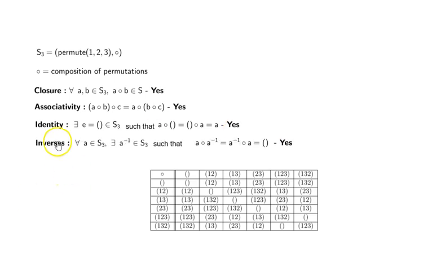What about inverses? For all A in S3, there exists an inverse in S3 such that when we compose them together, we get the identity element. So inverses, yes. That means the set of permutations of three numbers under composition of permutations is a group.